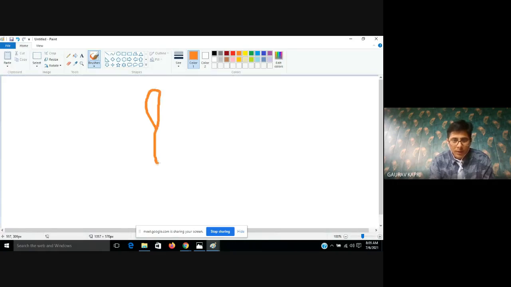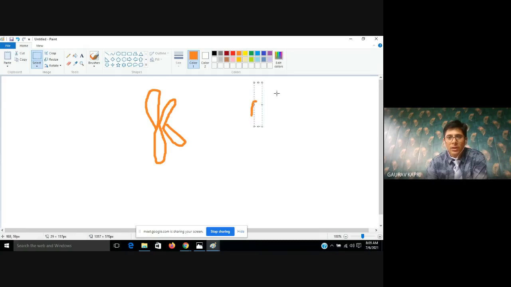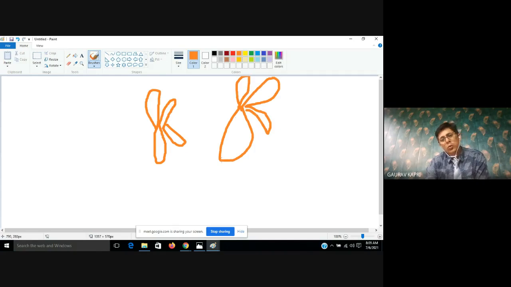I am drawing one chromosome. This is the first chromosome, and as we know, chromosomes always exist in pairs. So I am drawing another one. You can see here, this is the other chromosome. These two chromosomes are homologous chromosomes. This is the first chromosome, this is the second chromosome, and these two chromosomes are a pair.